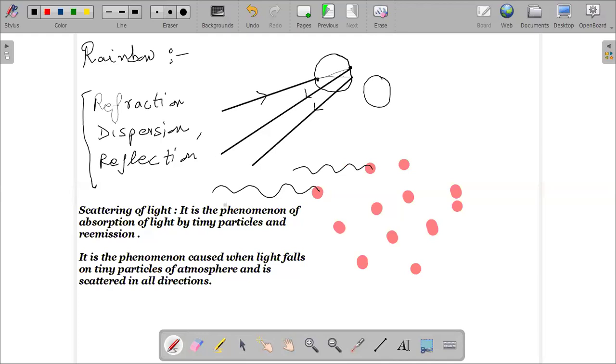Okay. So if you have a light like this, it has a larger wavelength. So it won't undergo scattering. It will pass through it. With refraction, it will pass through it. There will not be any scattering.